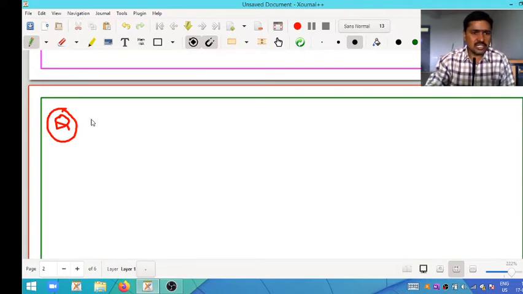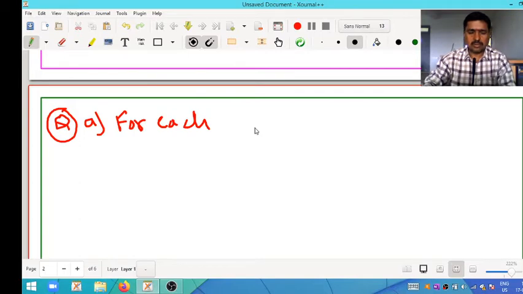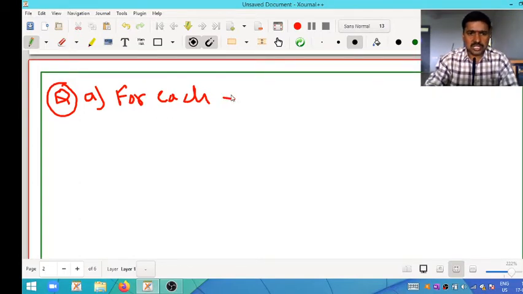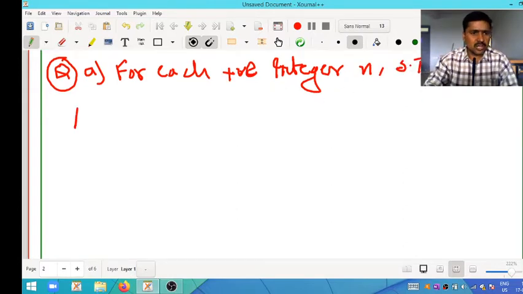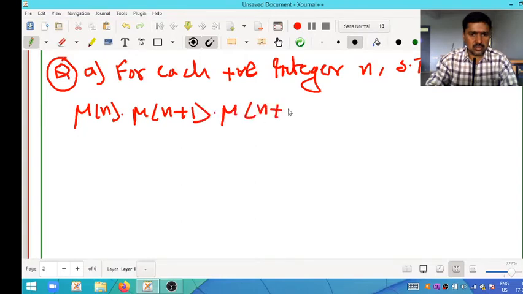Question 1. Here in this question, there are two sub-questions. First: for each positive integer n, show that Mobius of n, that is mu of n, into mu of n plus 1, into mu of n plus 2, into mu of n plus 3, is equal to 0.